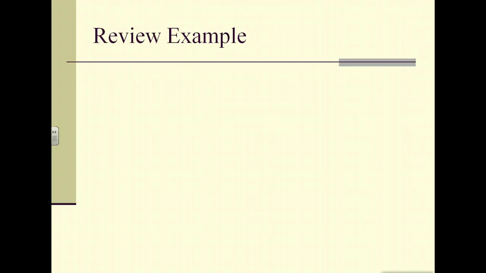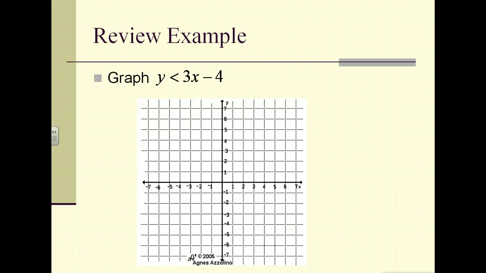So let's try an example. This is the old example. Suppose we wanted to graph y is less than 3x minus 4. Well, we would start at negative 4 on our y-axis. We would do rise over run to get a couple more points, so up 3, 1 to the right, up 3, 1 to the right. But before we connect our line, we need to decide, is our line going to be dashed or solid? Well, it's a less than sign instead of a less than or equal to sign, so the line will be dashed.